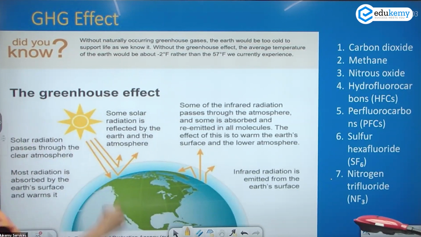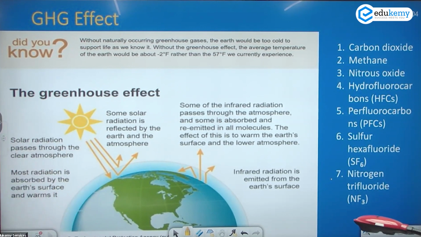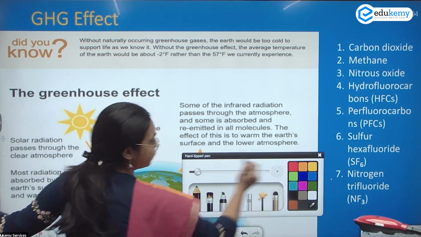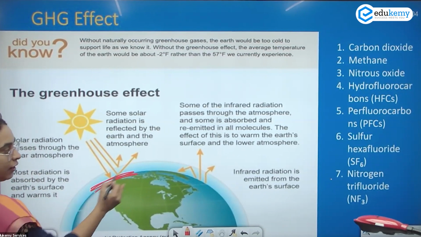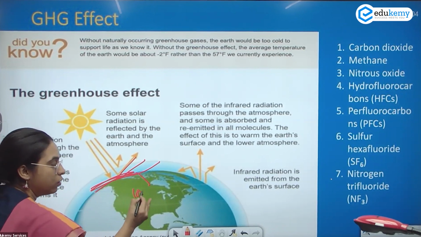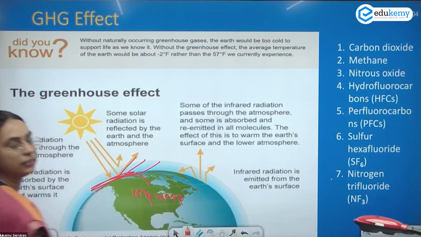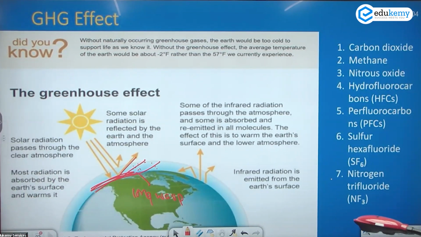So what is happening is, this is your sun. This is the radiation that is coming. This radiation is not absorbed by the greenhouse gases because they are short wave radiation. This one absorbs it, this one absorbs it, and then when it absorbs, it re-radiates it. These are what? Long wave. And this long wave is absorbed by the greenhouse gases.